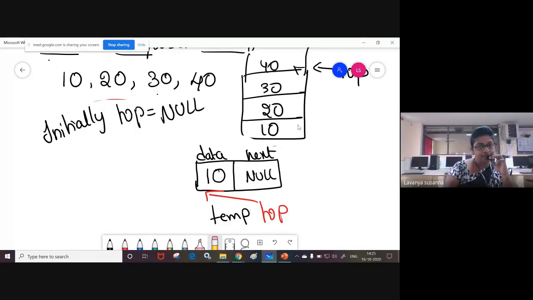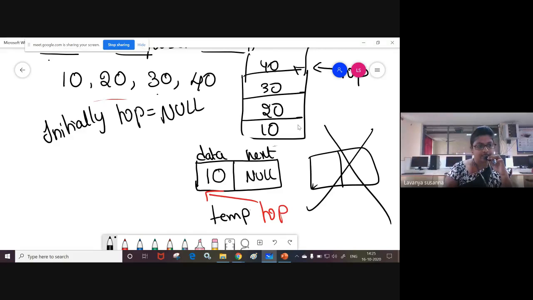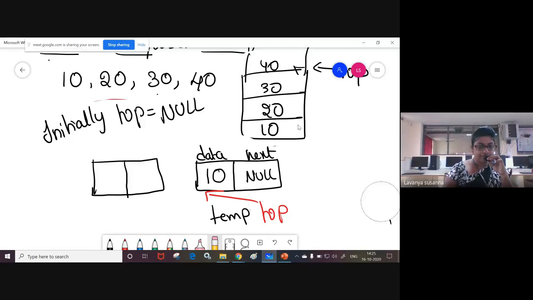At the beginning, not to the next of 10. One second, you should not create like this, next of 10. No, you should not create like this. You have to insert the node at the beginning. See here, not to the next. You should not create next of 10. You should insert the node at the beginning, before 10, not to the next of 10. Remember, like this you should not create. Before 10, at the beginning of the linked list.